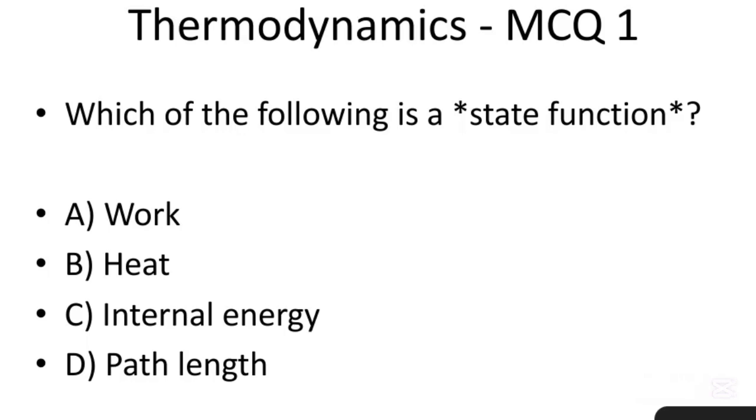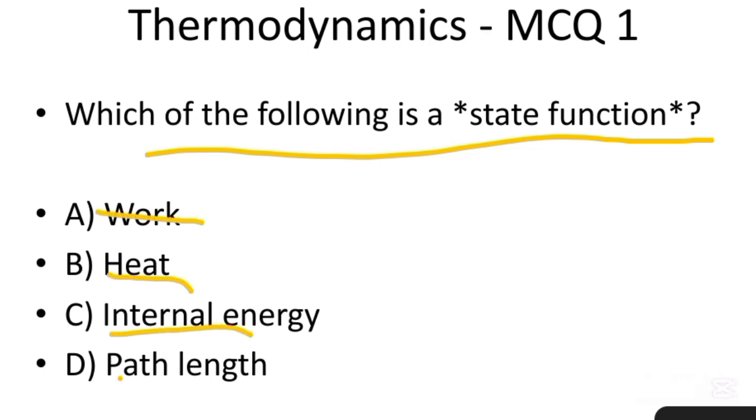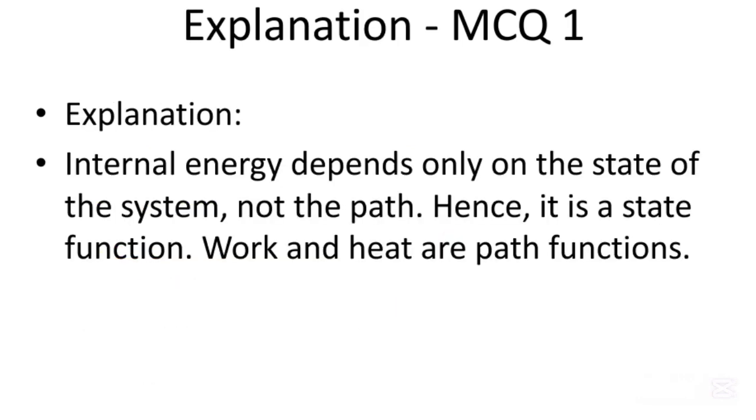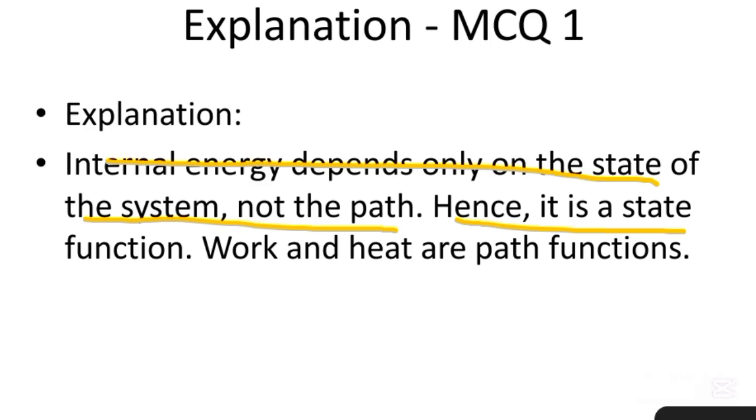First MCQ. Which of the following is a state function? Work, heat, internal energy, path length. So the correct option is C, internal energy. Internal energy depends on the state of a system, not the path. Hence, it is a state function. Work and heat are path functions.